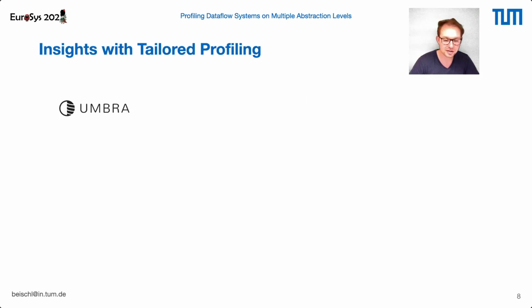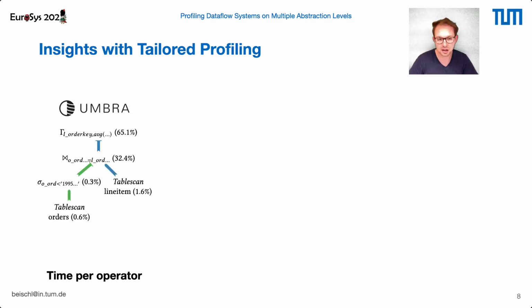So we've implemented tailored profiling in our production-ready compiling Dataflow system Umbra, which is a relational database system. And all the cases I will show you now are real-world results we got after integrating tailored profiling. So what we can do now with tailored profiling is, when executing a query, we can directly attribute the time of our query execution we spent in each operator of our Dataflow graph.